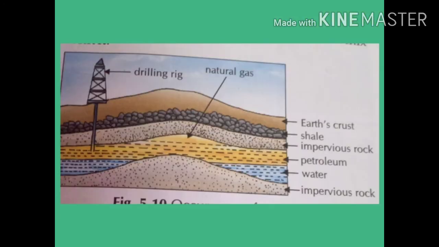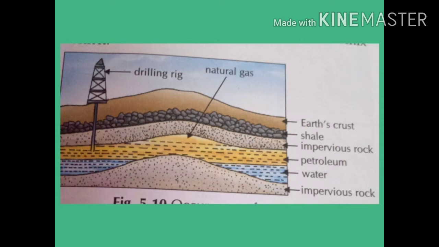Now we will just recap about the petroleum which we have read in the previous part. We already know that petroleum is a dark colored thick oily liquid. It has an unpleasant smell. Now how was petroleum formed? We already know that petroleum is also known as fossil fuel.